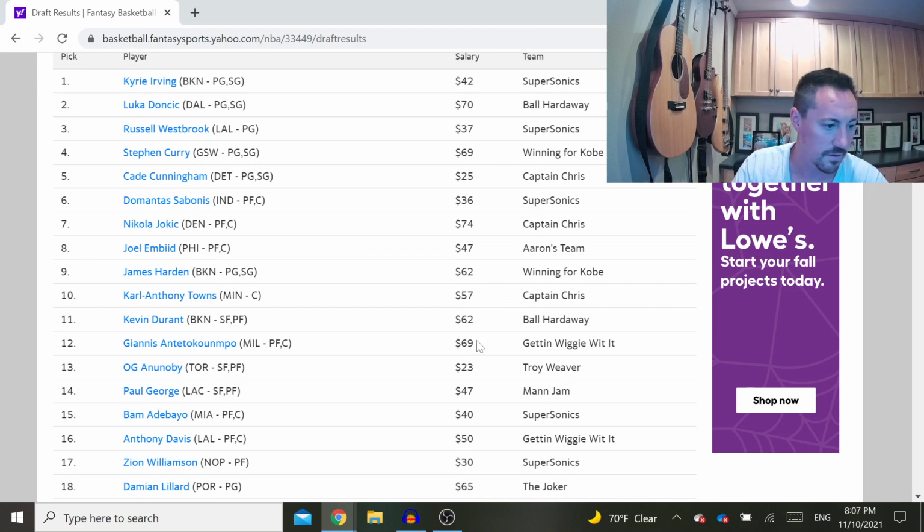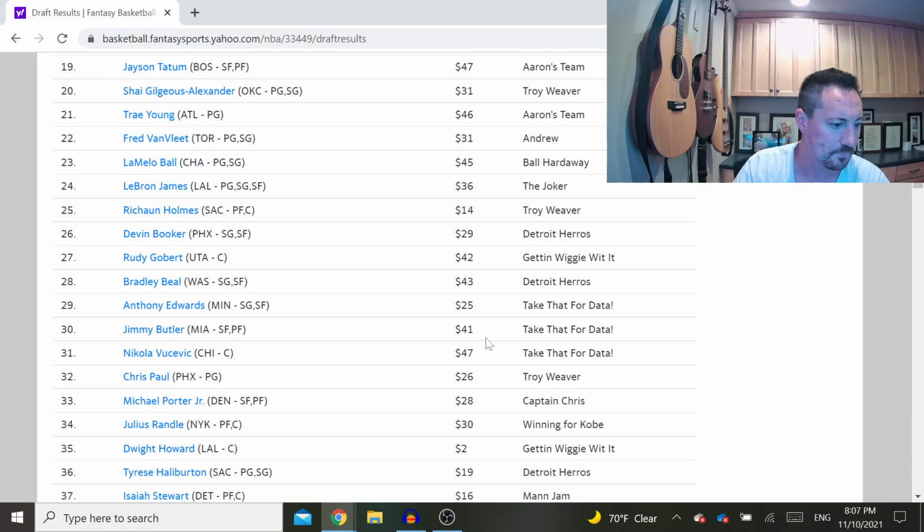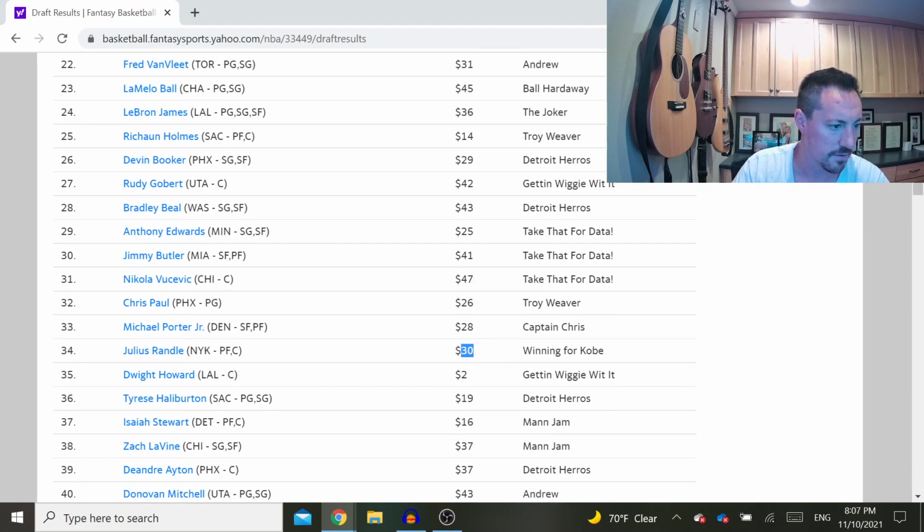I did wind up getting one other player who's really good, and that was Julius Randle. He went for 30, which I thought was a pretty good deal because he had a great year last year, and he's kind of picking up right where he left off.